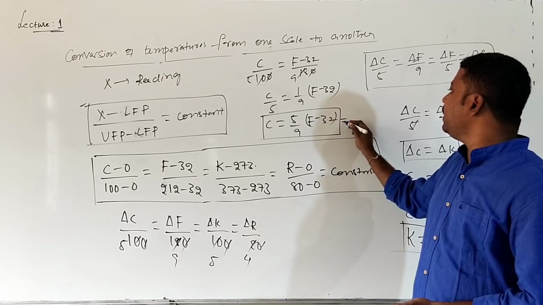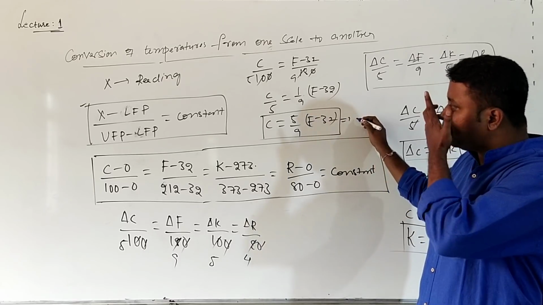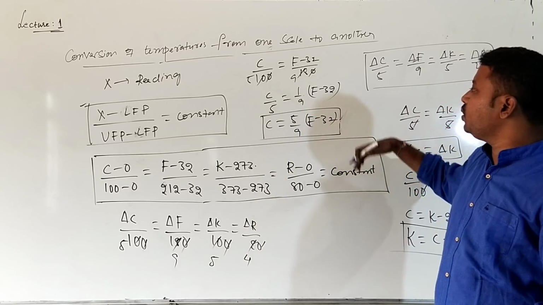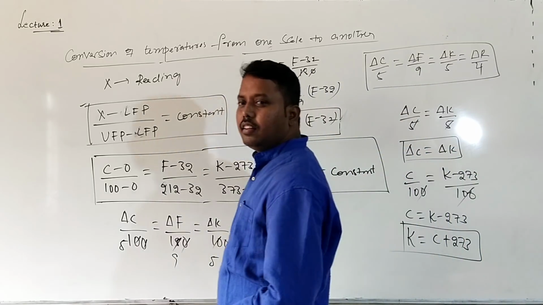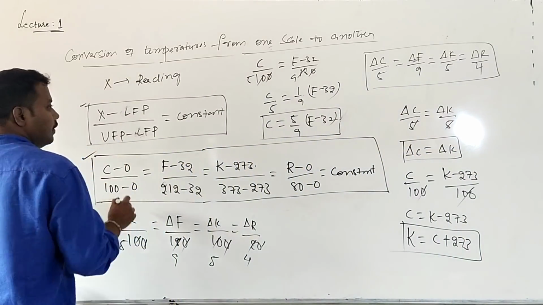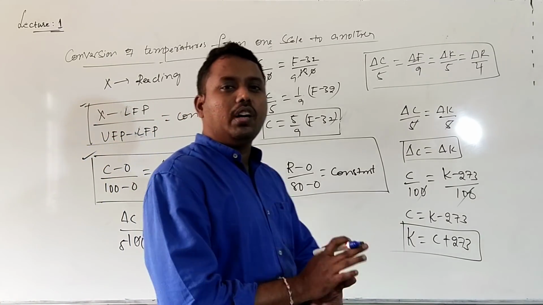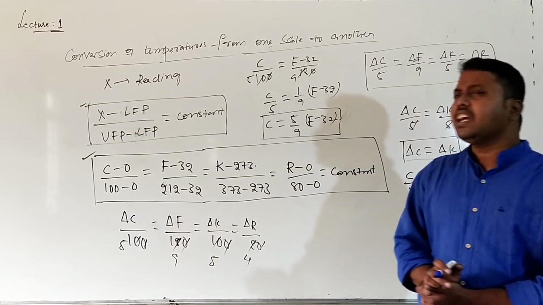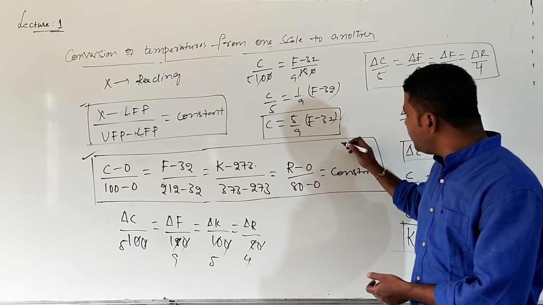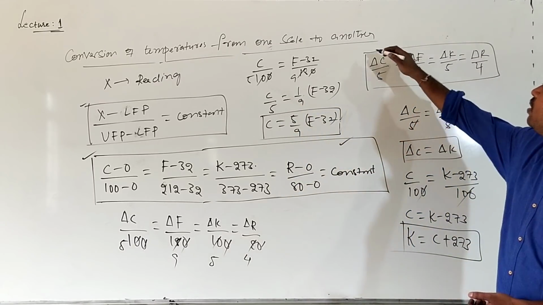Similarly, I can also write the formula for F, so F minus 32 can also be written. This is a single formula which can be used for calculation of temperature from one scale to another scale. Are you getting it? So you need to remember this formula, and this is also required.